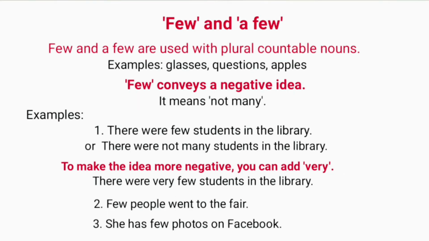Next is few and a few. Few and a few are used with plural countable nouns. Countable nouns are those nouns which can be counted. For example, glasses, questions, apples. We can count glasses like 2 glasses, 3 glasses, and so on. Few conveys a negative idea.